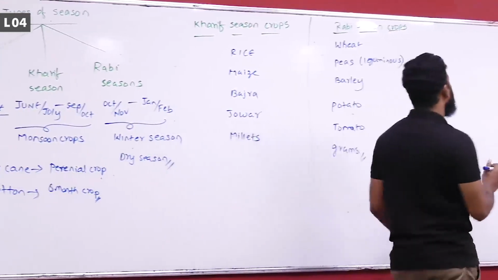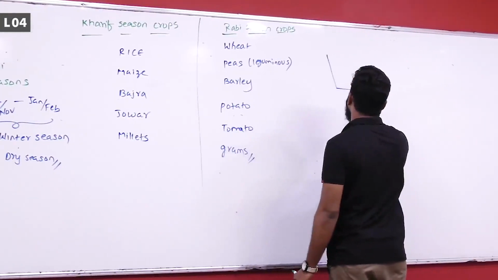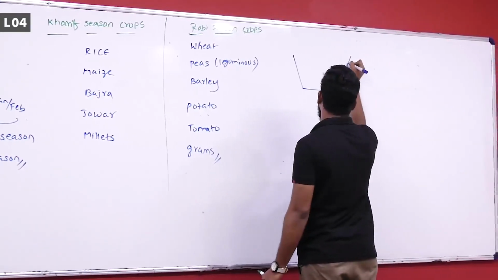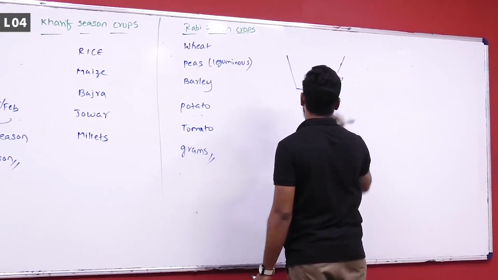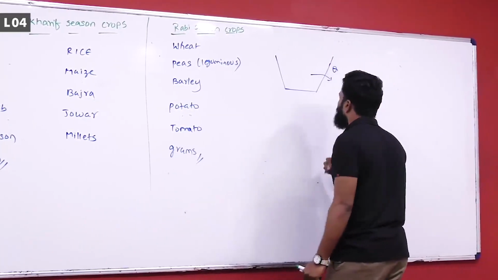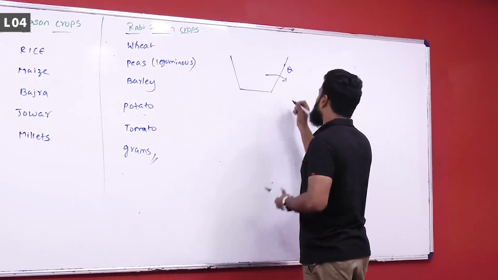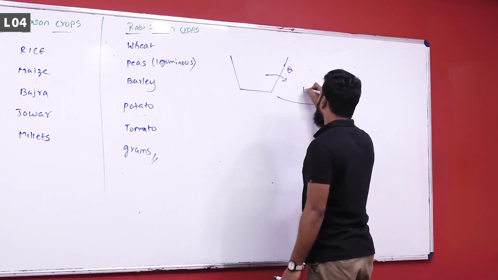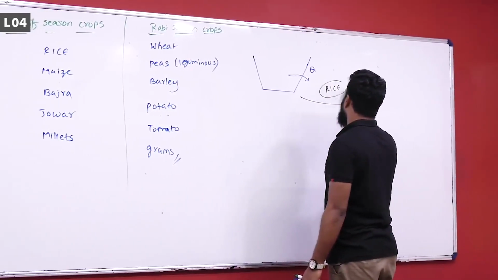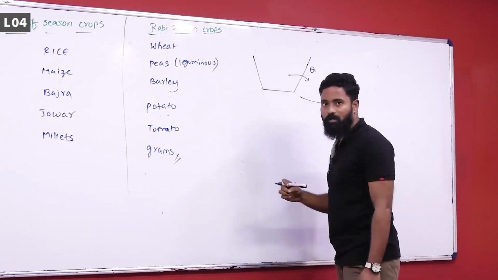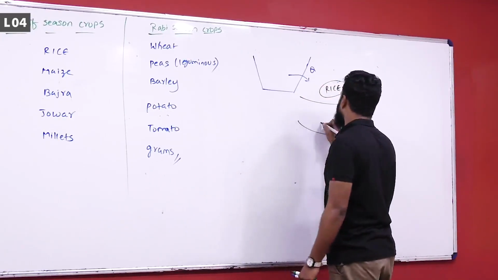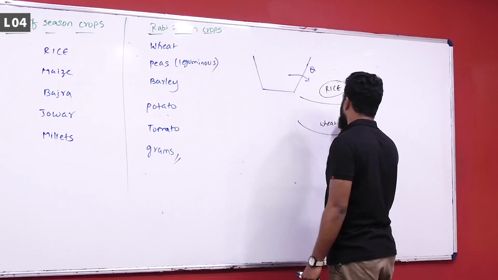Let us say, for example, there is a canal here, designed for some discharge. During kharif season it satisfies rice requirements. During rabi season it satisfies wheat requirements.